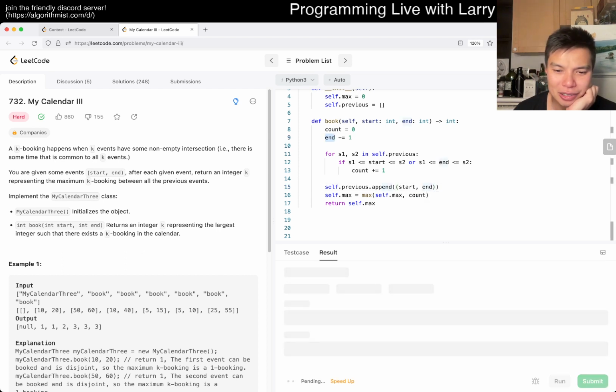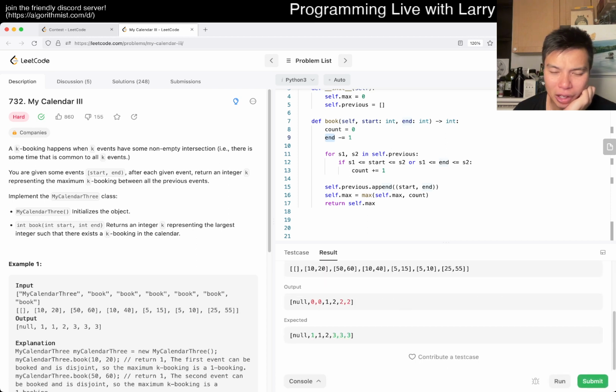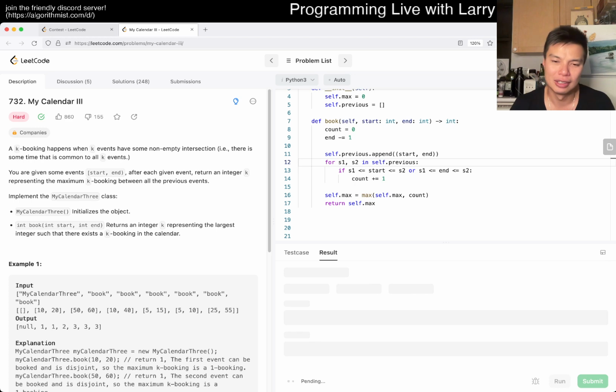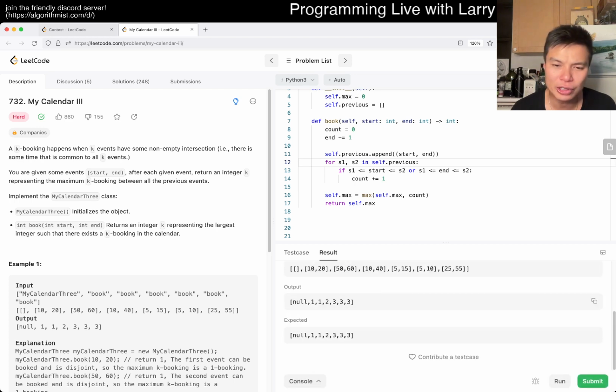It's like, why is it 0? Okay, still wrong, but you have to count itself. So actually, count as 1, right? Because you could either say 0, 0 to 1, or just put the previous before. Though technically, I guess it's not previous anymore. But okay, so this looks good.